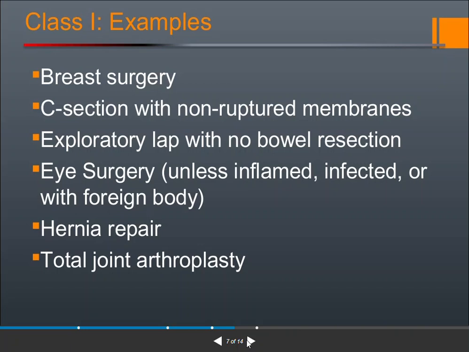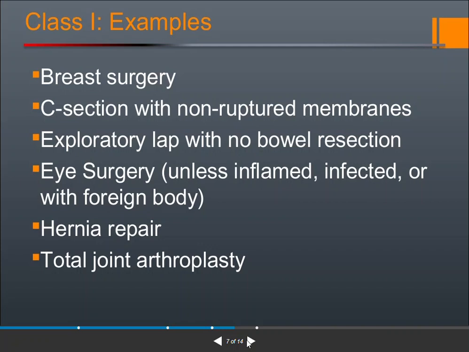Examples: breast surgery, C-section, that is a cesarean section with non-ruptured membranes, exploratory laparotomy with no bowel resection. Laparotomy is a complete examination of the abdominal organs and also the reproductive organs.